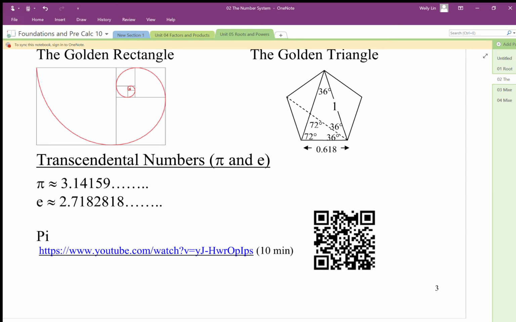So it is an interesting one that we keep an eye on, and we're always aware of, because when we do more complex math or even simple math, these numbers always seem to show up. So I want you to watch this video on pi, and it just gives you a little bit more appreciation for what pi is, and the fact that it is this weird number that always just pops up everywhere around us. Pi just seems to be popping up, and it's a number that we would never really be able to find if we actually went looking for it.